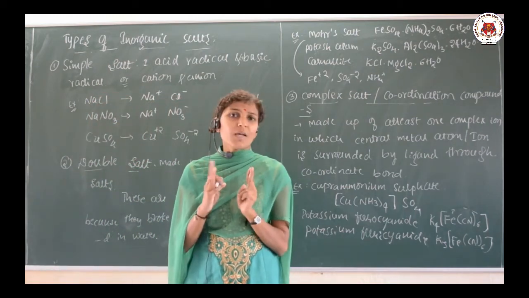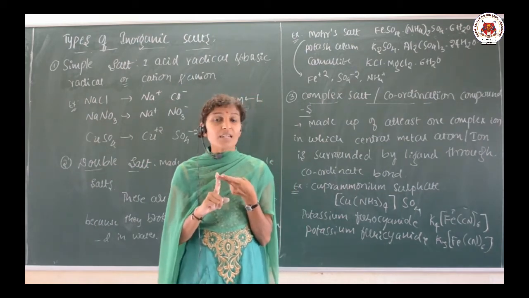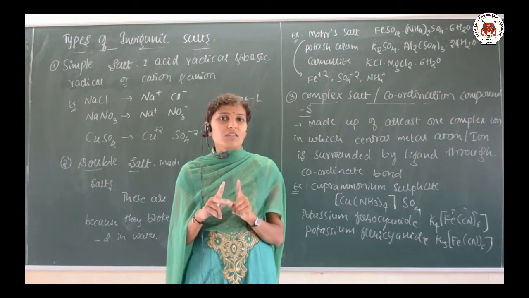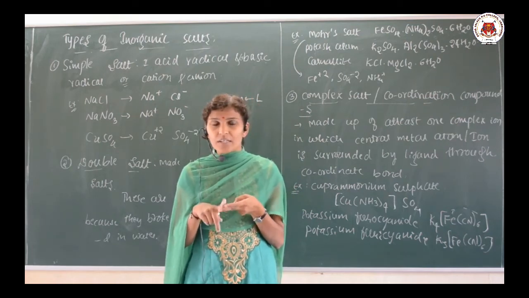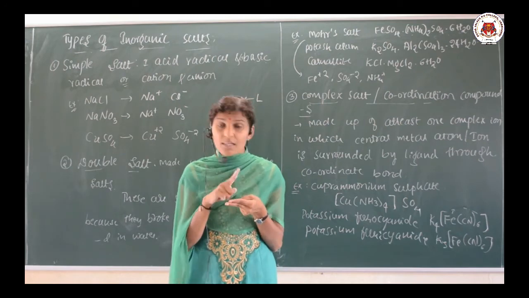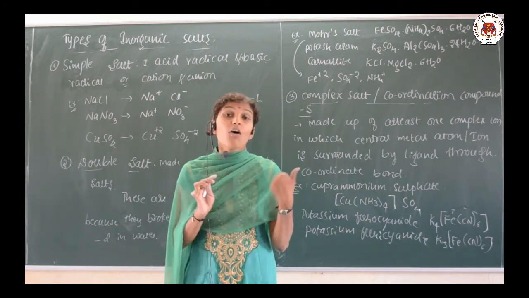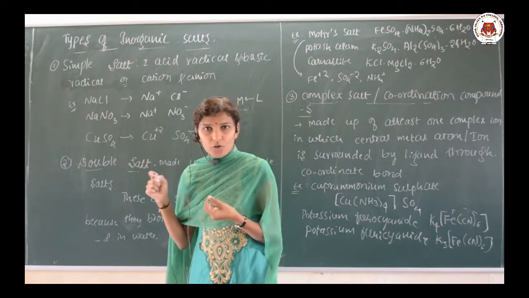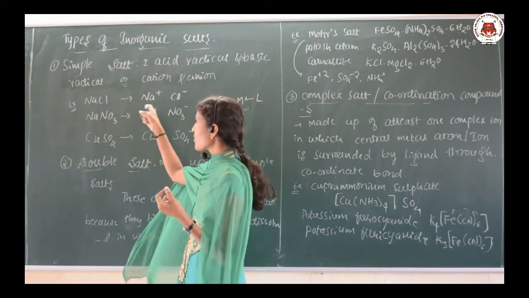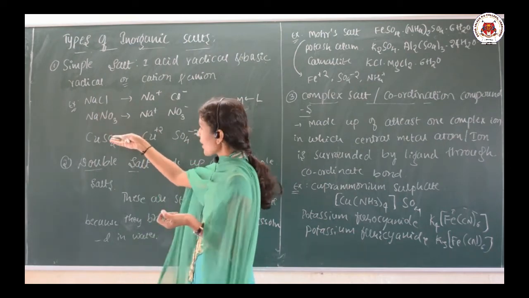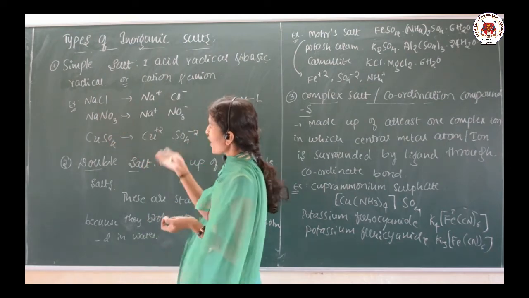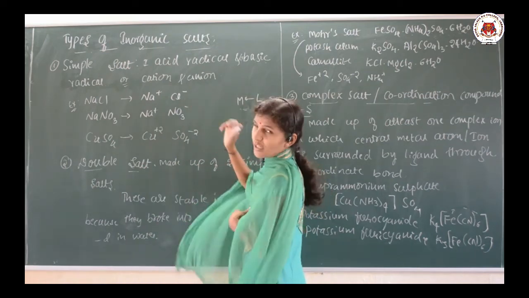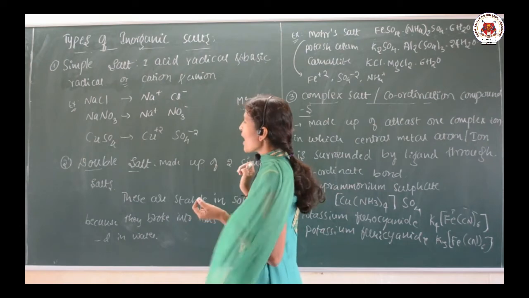So there are three types: simple salt, double salt and complex salt. A simple salt is made up of two radicals, one acid radical and one basic radical, or one cation and one anion. Examples are NaCl, CuSO4, NaNO3. When these are dissolved in water, they give two ions, one cation and one anion.